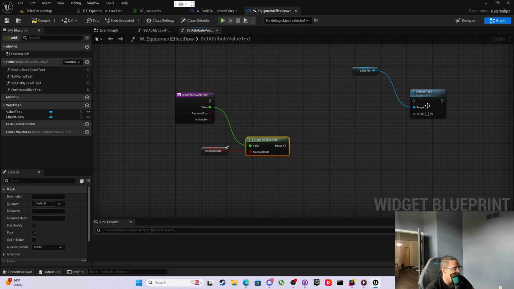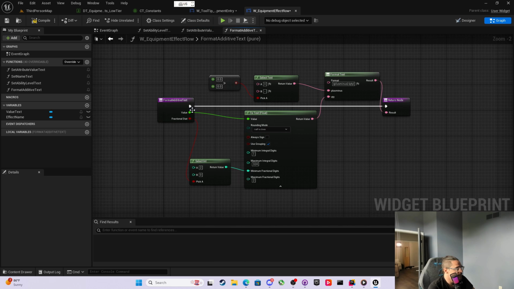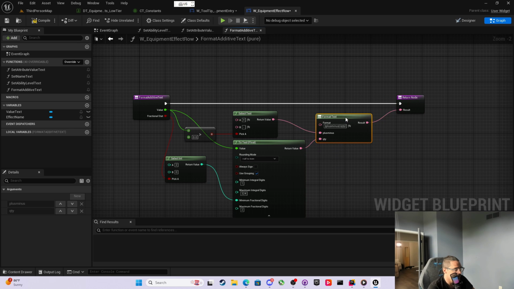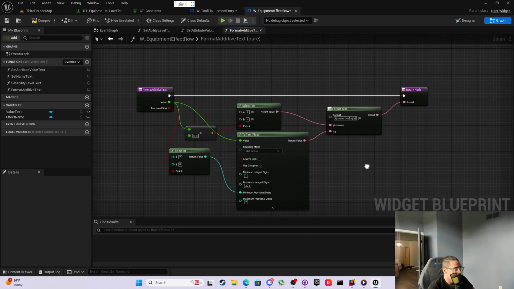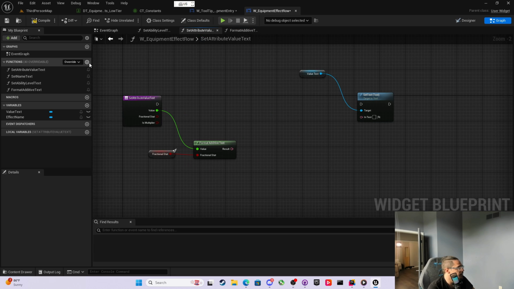We'll just move this out of the way real quick, and then okay, we're going to take all of this right here. Oh, first off, we're going to come in here and make sure that the value is greater than 0 is what selects this text. Make sure everything's fine. Result plus minus. Okay, that's good. Select all that stuff there. That's fine. And then what we're going to want to do is come back out here, and we can make another function that says format multiplier text,